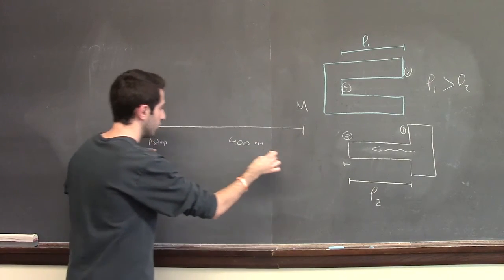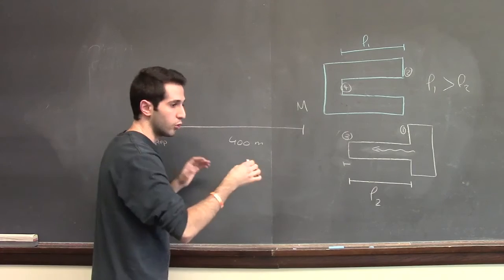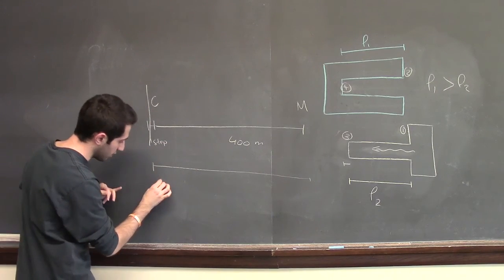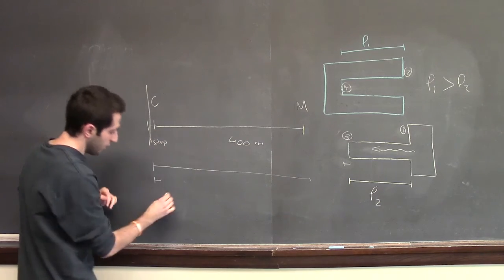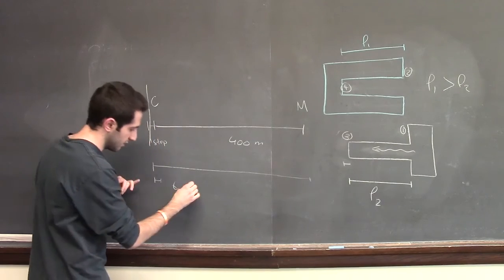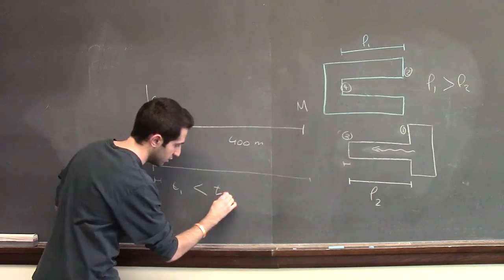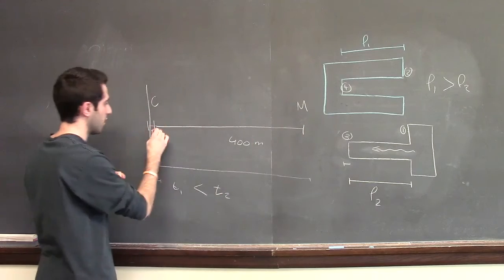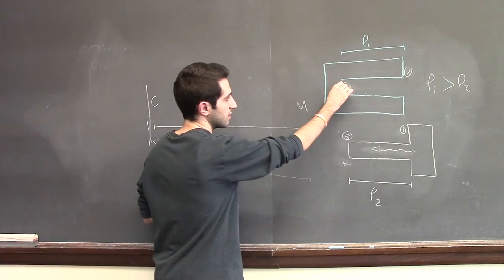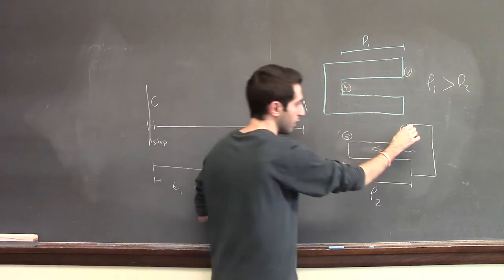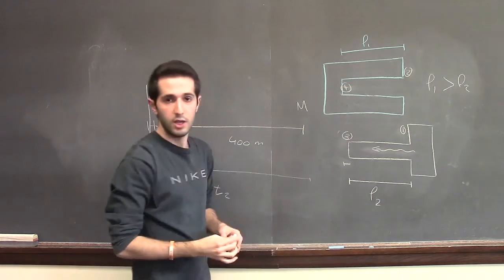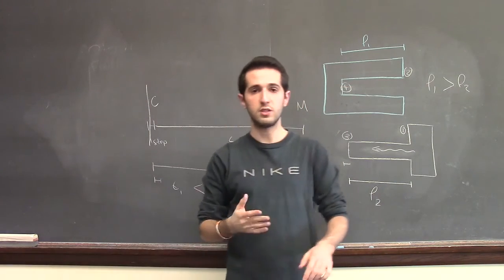So, it will take me even more time to cut all of this distance than it would take Celeste to only cut this distance, causing T1, the time that it took Celeste to cross this distance, to be smaller than T2, the time it takes me to cross all of this distance. So we know that this tip touches this part of the lock before this signal from here reaches this point. And that is the way we solve our paradox.